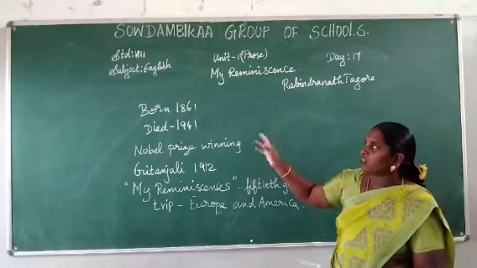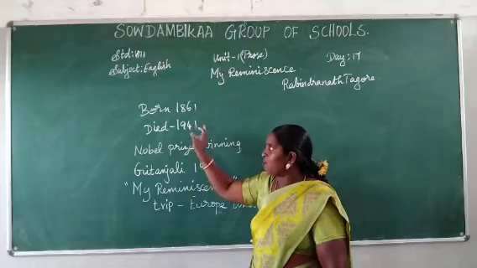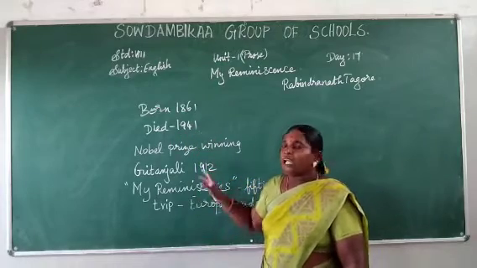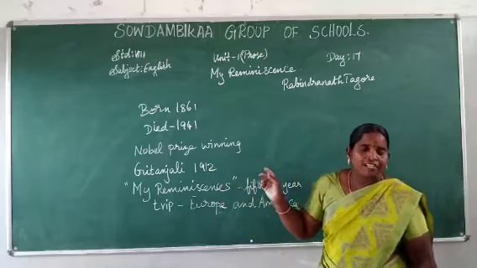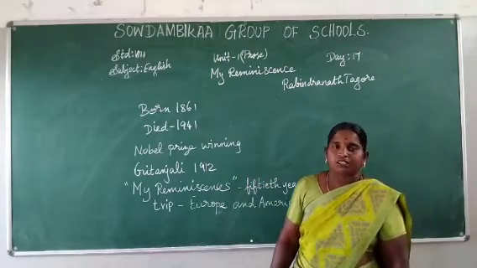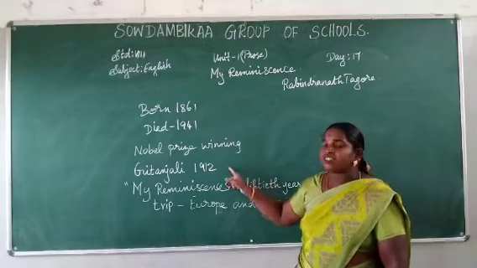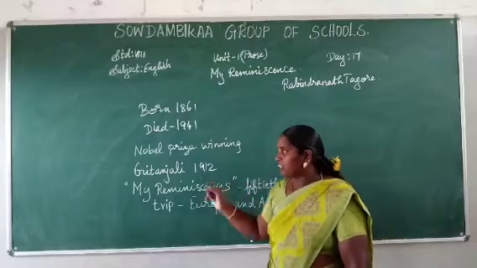Rabindranath Tagore was born in 1861 and died in 1941. He got the Nobel Prize. Nobel Prize winner, Bengali poet, author, philosopher, artist and editor. He wrote Geetanjali in 1912.